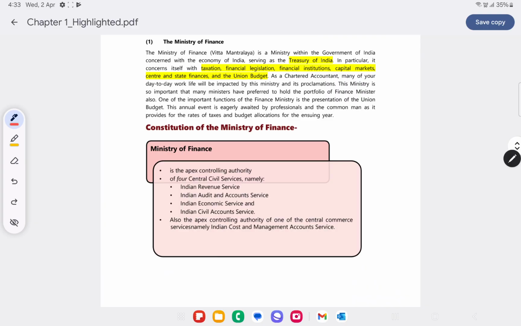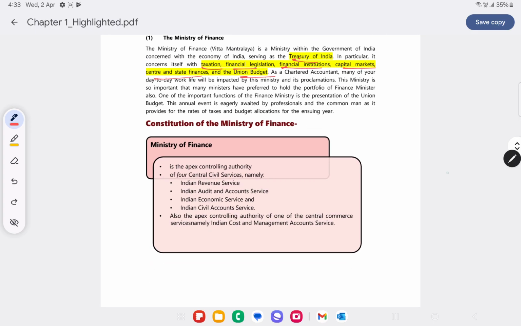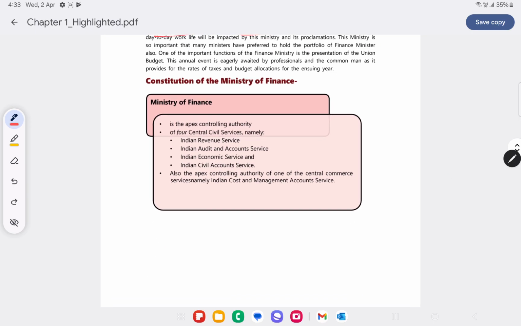And then we have about this Ministry of Finance. So Ministry of Finance is the Treasury of India. They concern themselves with taxation, financial legislation, financial institutions, capital markets, center and state finances, and union budget. So the Constitutional Ministry of Finance.